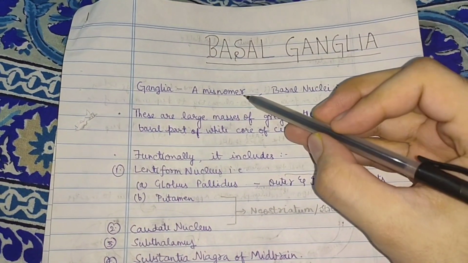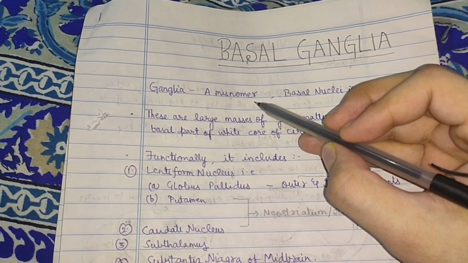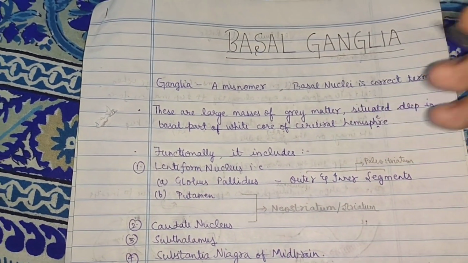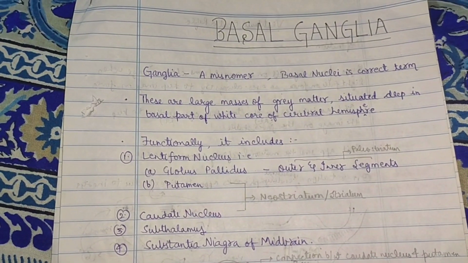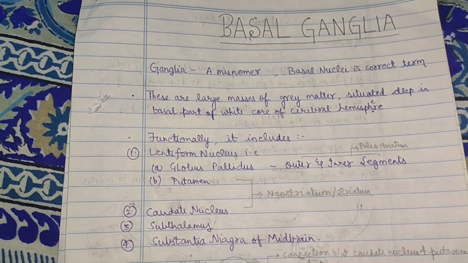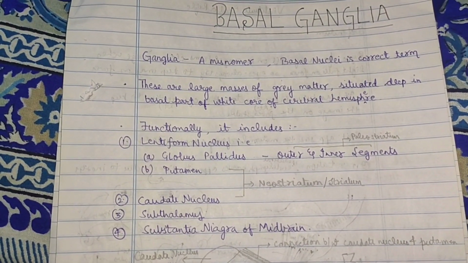Basically, the word ganglia is a misnomer because, by definition, ganglia refers to a collection of cell bodies outside the central nervous system. The correct term should be the basal nuclei, because nuclei refers to a collection of cell bodies within the central nervous system, situated deep to the basal part of the white core of the cerebral hemisphere.